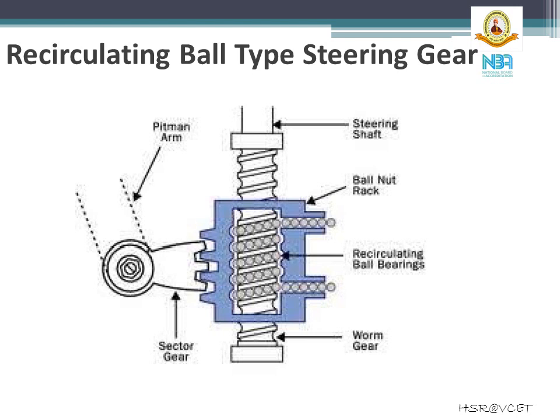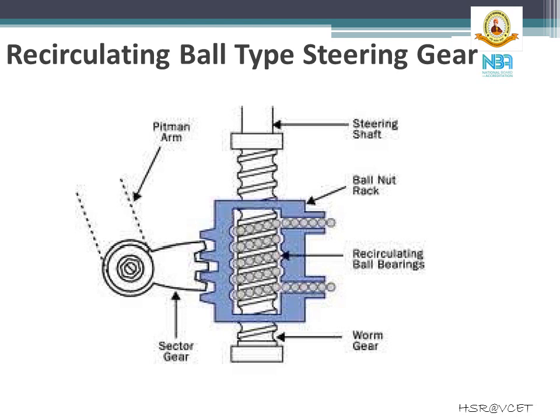The balls reduce the friction during the movement of the nut on the worm. The nut has a number of teeth on the outside which mesh with the teeth on a worm wheel sector, which is further mounted on the drop arm, which steers the road wheels through the link rod and the steering arms.